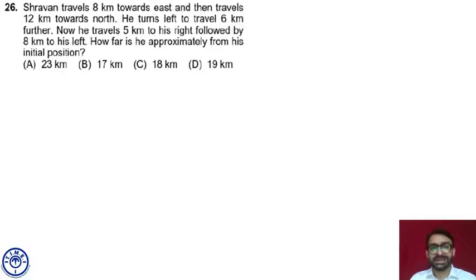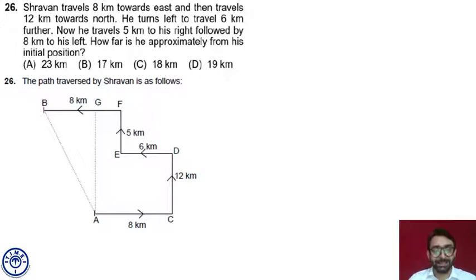That is question number 26 of your handout. Let's read it carefully. Shravan travels 8 kilometers towards east. Fine. Then he travels 12 kilometers towards north. He started traveling towards east, then he traveled 12 kilometers towards north.